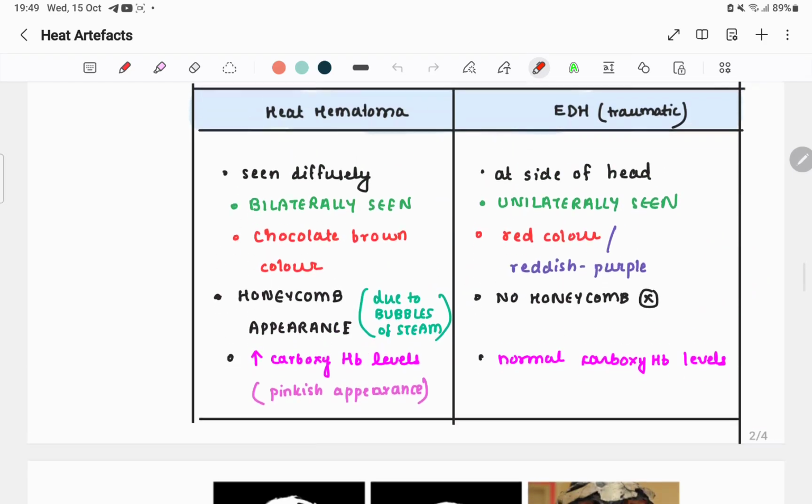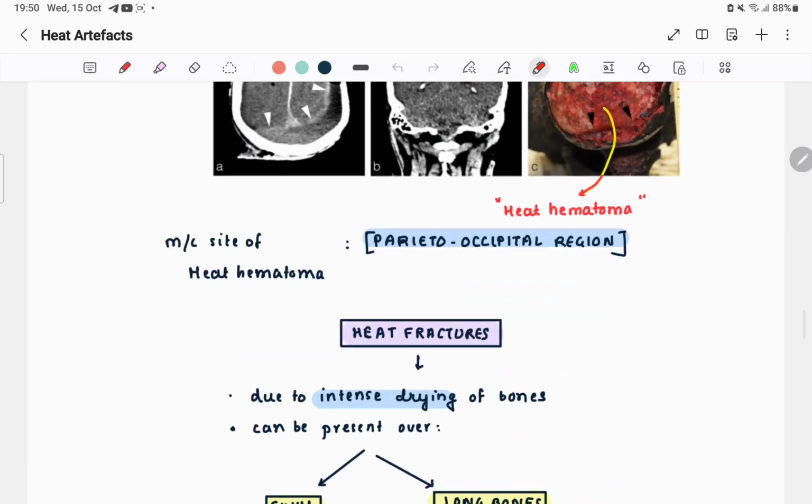So heat hematoma and EDH you can differentiate basically by site. Site is basically bilateral in heat hematoma, unilateral in EDH. You can differentiate by color. It is basically brownish in heat hematoma, reddish purple in EDH. You can differentiate by appearance, honeycomb and non-honeycomb, and by blood levels, carboxyhemoglobin and normal carboxyhemoglobin levels.